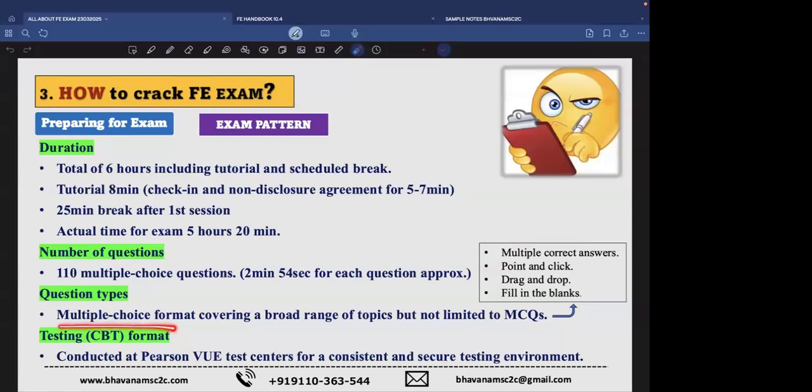So this test is a computer-based test, that is CBT. So that's why you must have some practice well before attending the exam.